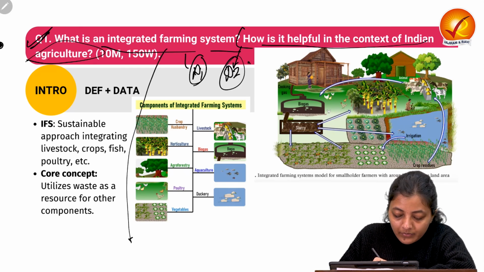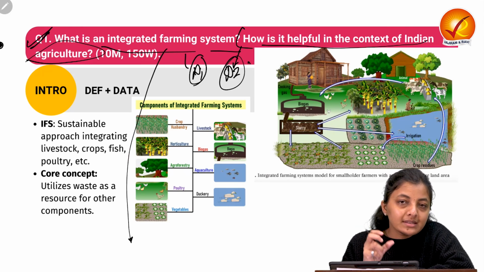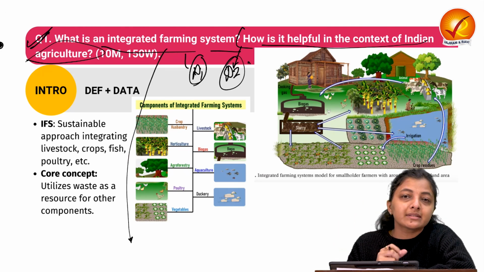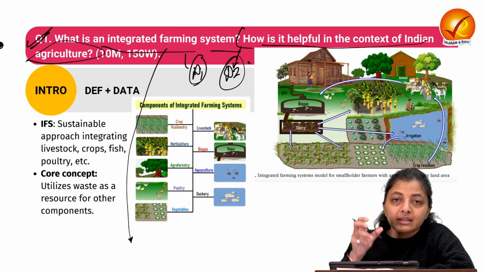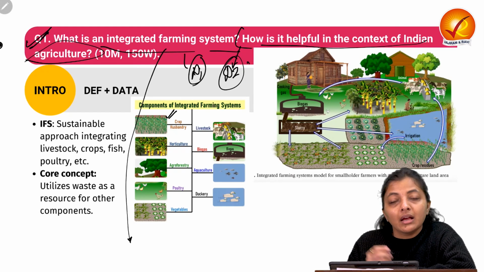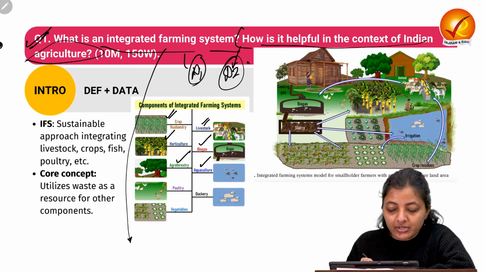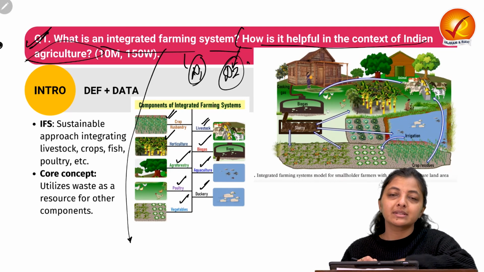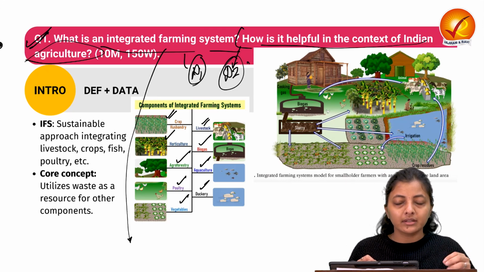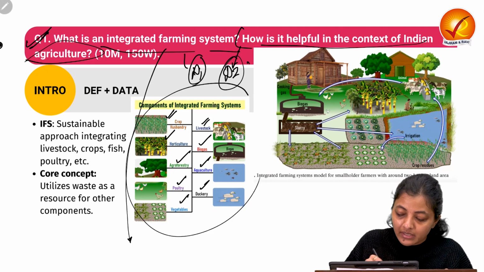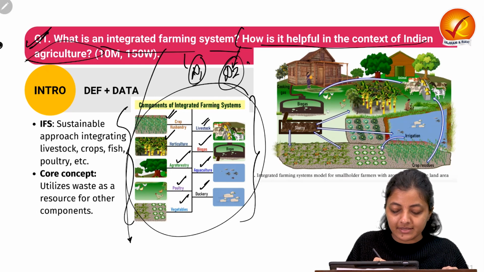Okay, so what is an integrated farming system? By the name itself, it is saying that it is a farming system which integrates multiple things. It is a sustainable agricultural system that integrates crop production along with livestock, horticulture, biogas, agroforestry, aquaculture, poultry, duckery, vegetables, etc. So we are not just doing monocropping or two crops at a time, but we are integrating various other aspects also.